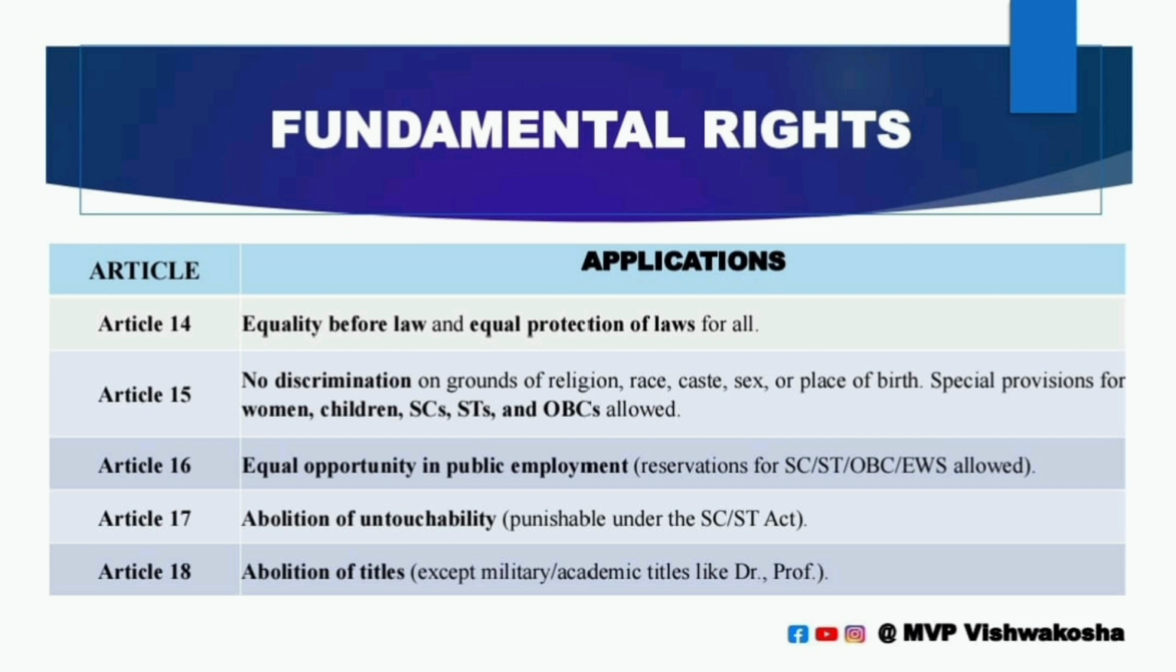As an exception, the state can make special provisions for women and children, socially and educationally backward classes, SCs and STs, and economically weaker sections. That is the 103rd Amendment Act, the 10% EWS quota. Also, Article 15 clause 4 was added by the First Constitutional Amendment Act 1951, which enabled reservation for backward classes. This is about Article 15, a very important article.